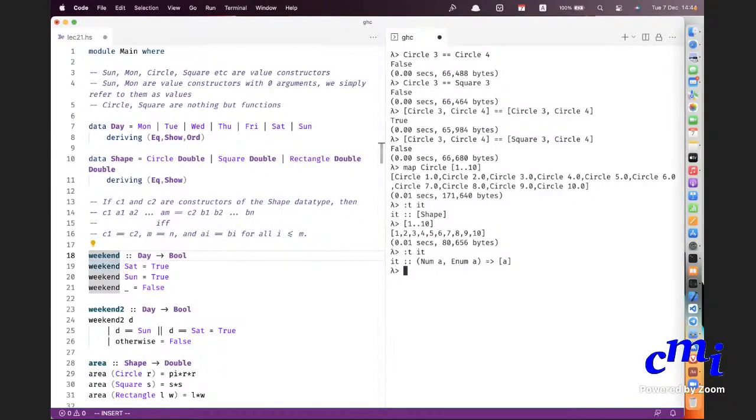Numeric type and enumerable type. Strictly speaking, double is not enumerable, but I suppose it converts from integer to double because it's a numeric type, so it's automatically doing that.